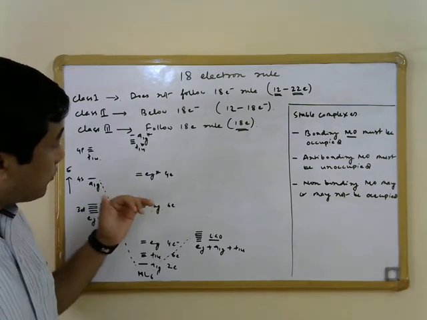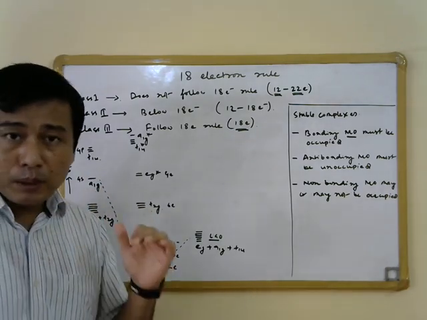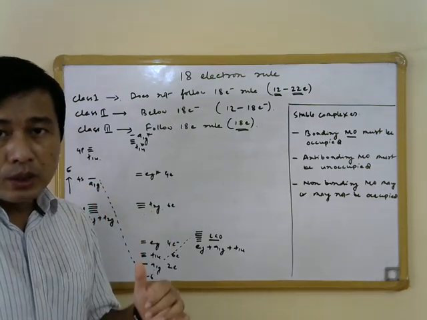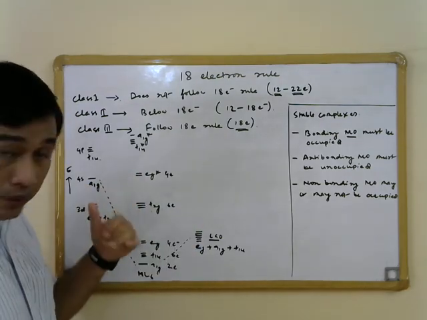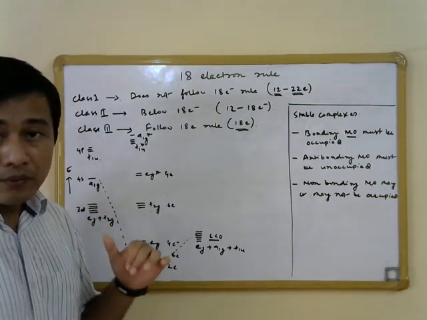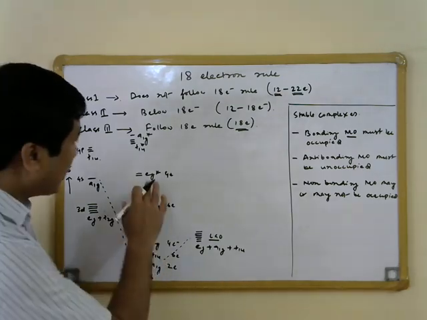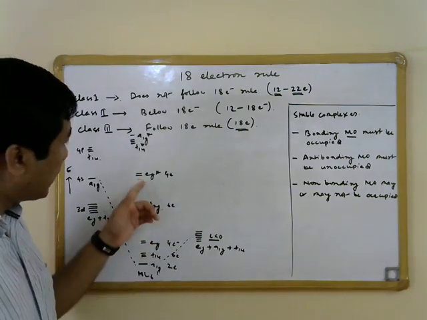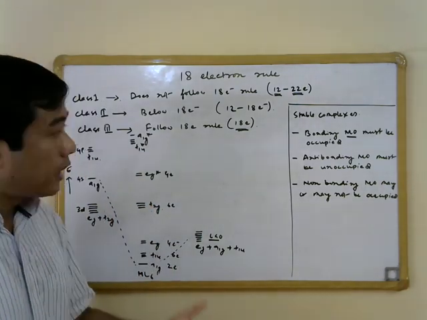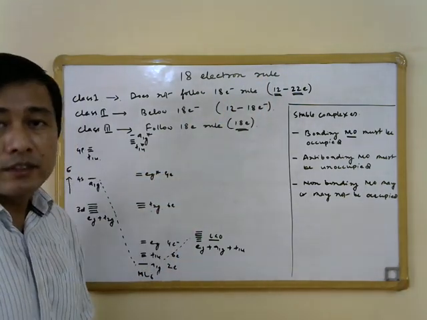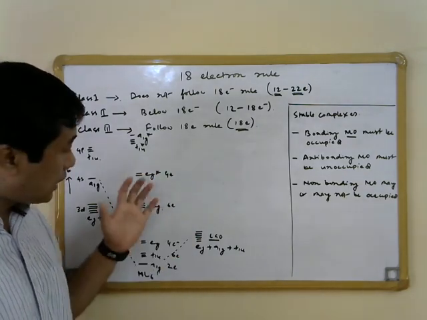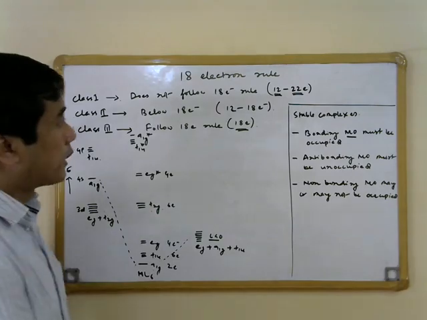So whether we have weak field sigma donor ligands or weak field pi donor ligands, we essentially make the EG star molecular orbital less antibonding, and the EG star can be occupied, and that is why up to 22 electrons can be present in such complexes, and the complex can still be stable.